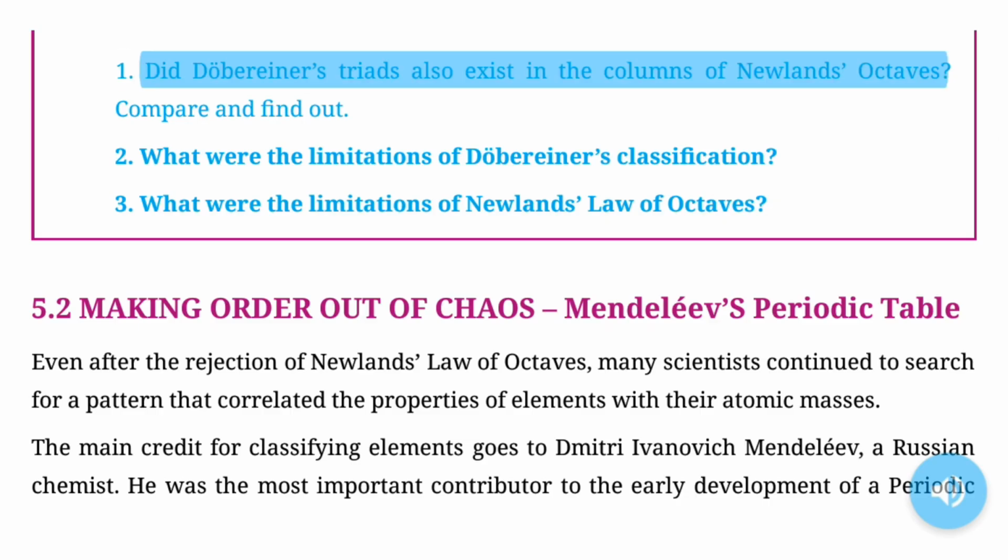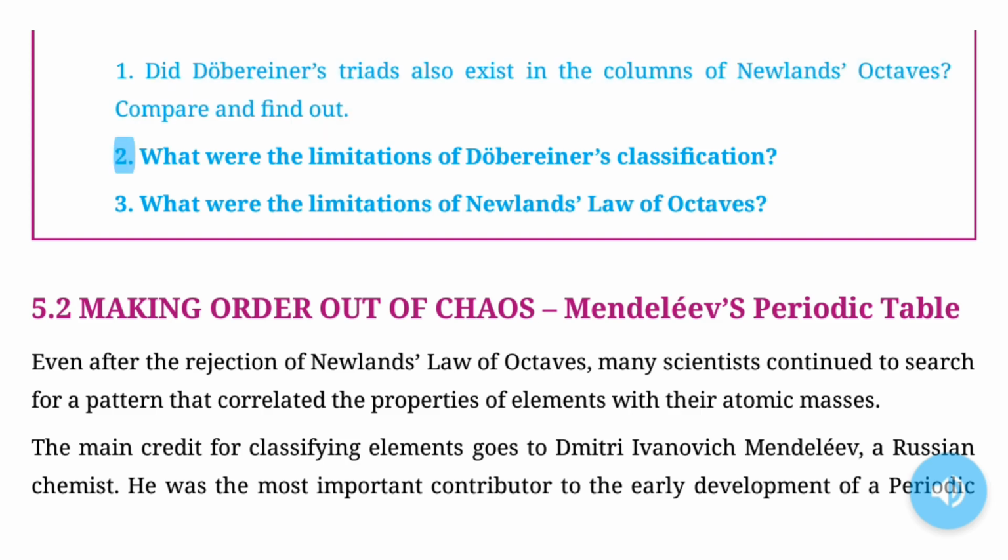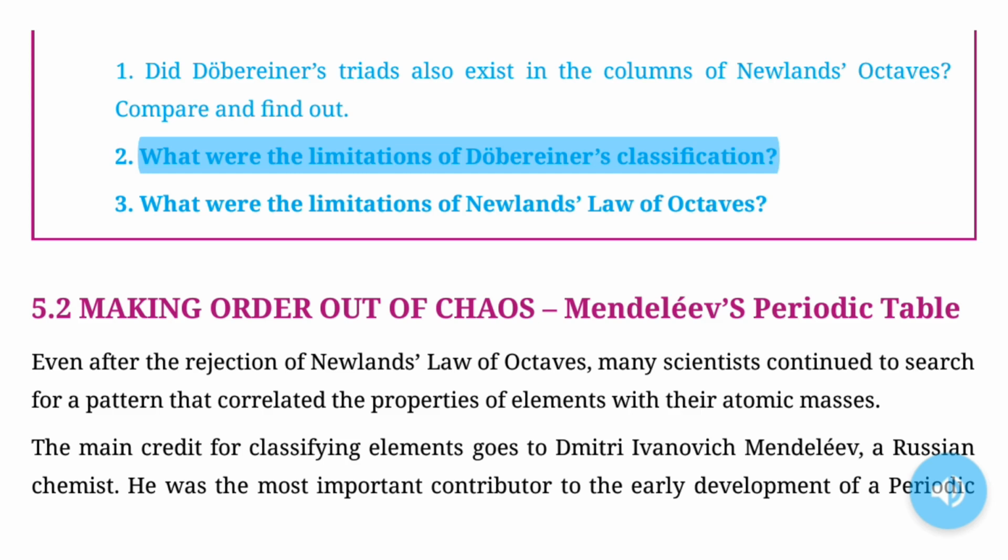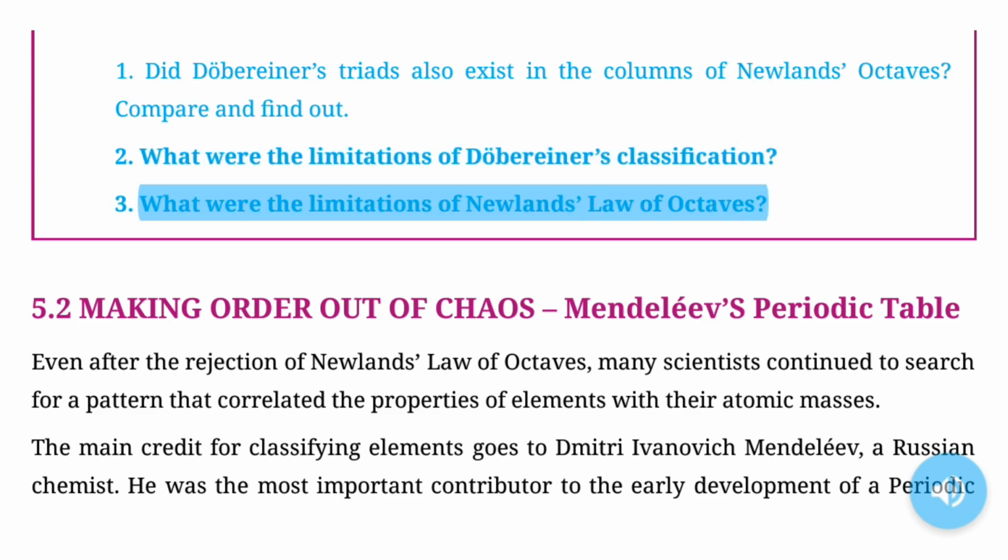Questions. 1. Did Dobereiner's triads also exist in the columns of Newlands' octaves? Compare and find out. 2. What were the limitations of Dobereiner's classification? 3. What were the limitations of Newlands' law of octaves?